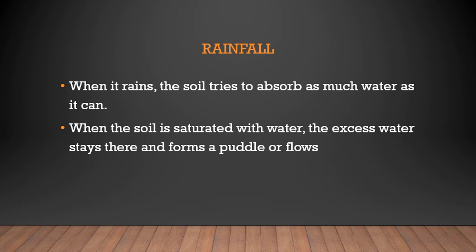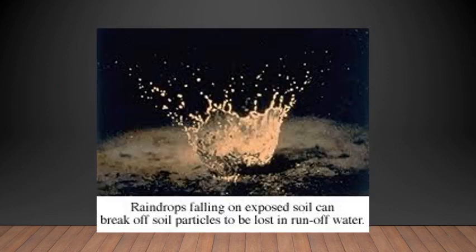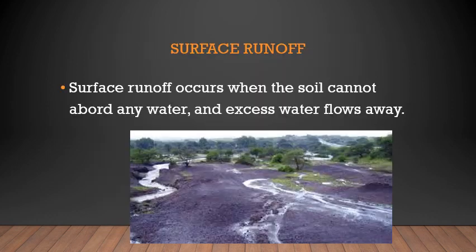When it rains, the falling droplets displace the soil from their place. Raindrops falling on exposed soil can break off the soil particles to be lost in the runoff water. The heavier the rain is, the more is the displacement of the soil particles.